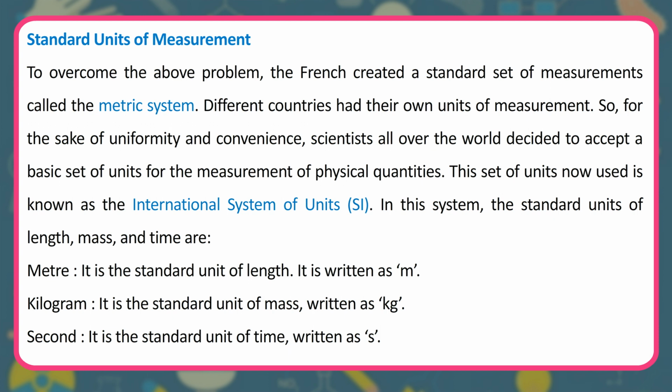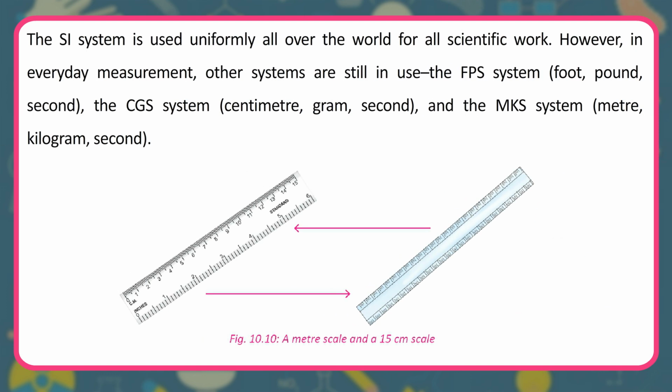Kilogram is the standard unit of mass, written as kg. Second is the standard unit of time, written as s. The SI system is used uniformly all over the world for all scientific work. However, in everyday measurement, other systems are still in use: the FPS system, foot, pound, second; the CGS system, centimeter, gram, second; and the MKS system, meter, kilogram, second.